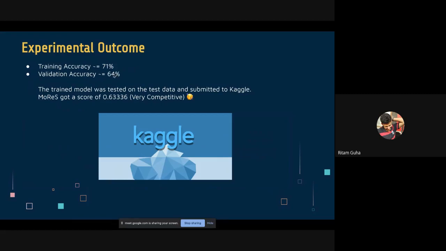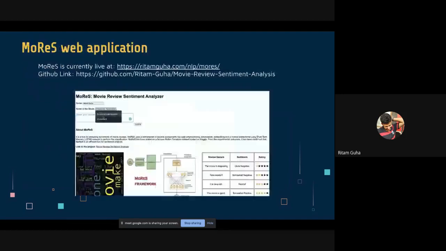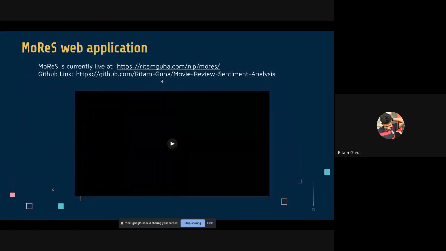After training, we applied the trained model over the test data and submitted our predictions to Kaggle. According to the scoring system of Kaggle, we received a score of 0.63336, which is really competitive. We have compared our score with some other models which have used this dataset before, and it is really competitive, if not the best. We have also developed a web application for Morse, which is hosted online on this URL. We have also provided a link to this project on GitHub.